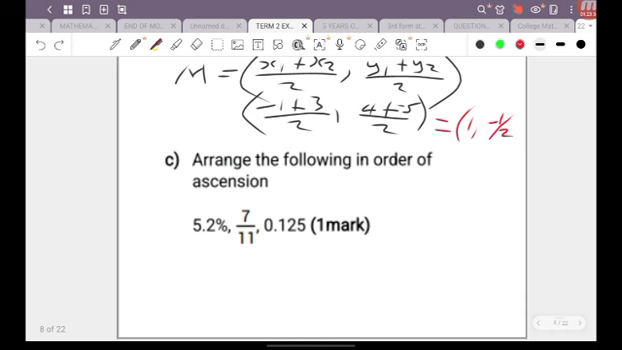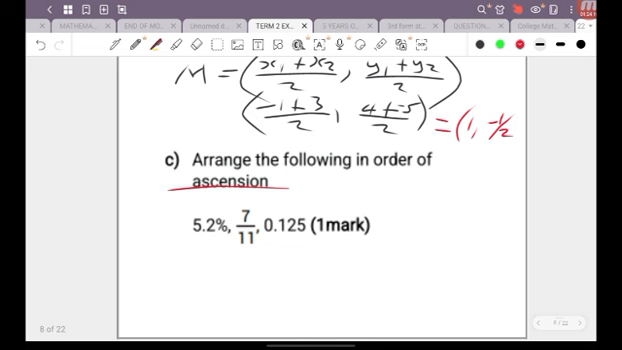So we're asked to arrange the following in order of ascension. Ascension means we're arranging the numbers from small to large. In this case, we have a number given to us in percentage, we have a number given to us in fraction, and we have a number here given to us in decimal. It is simpler to visualize a number when it's written in its decimal form.